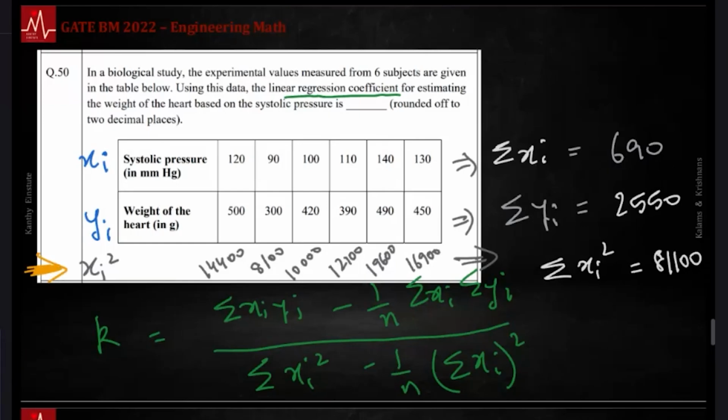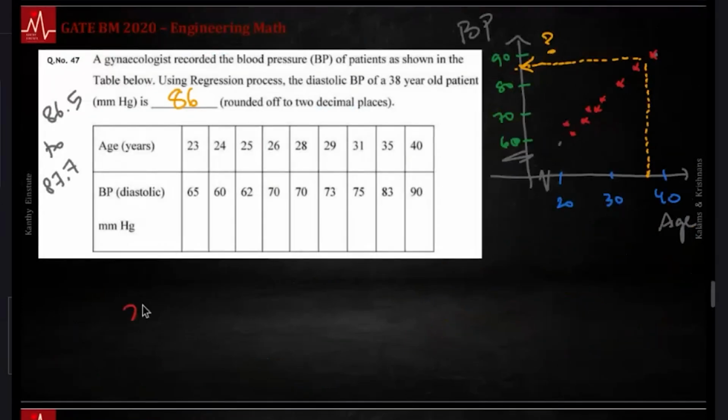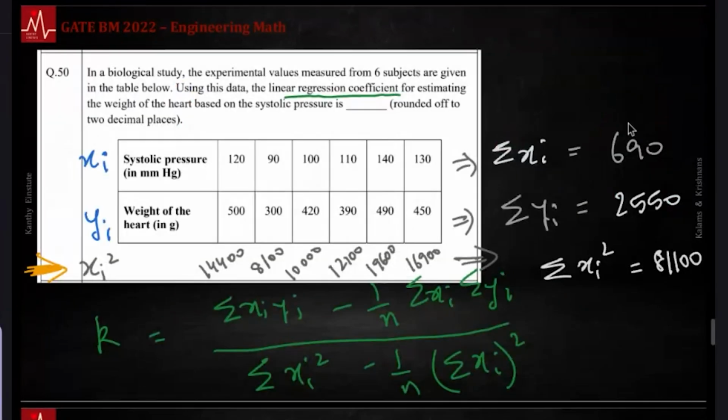There is one more formula for regression. That would need two more columns that will have xi minus x bar, yi minus y bar, and the product of xi minus x bar into yi minus y bar. You need all of this. You will have this column, you'll have yi minus y bar, then you will have this product xi minus x bar into yi minus y bar. You'll have to do three new columns and add all of them together. In what I have done, you just need to do one additional column. You got all these numbers, plug them in here. N happens to be 6.